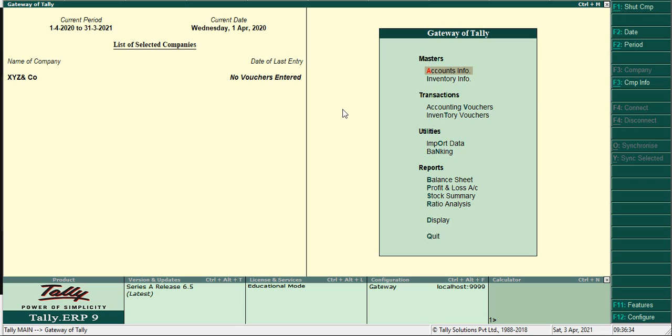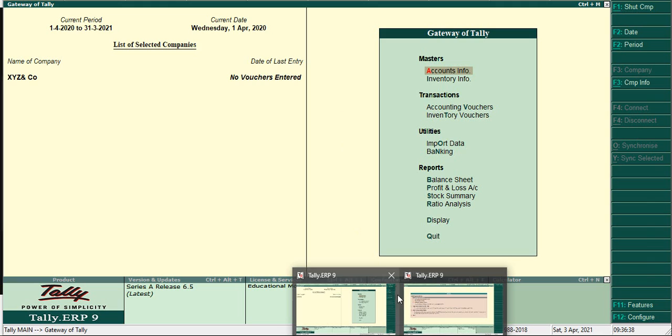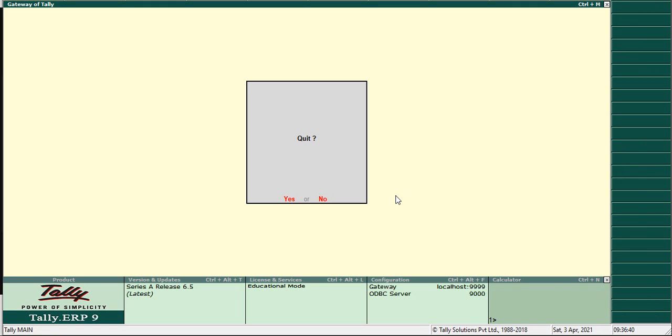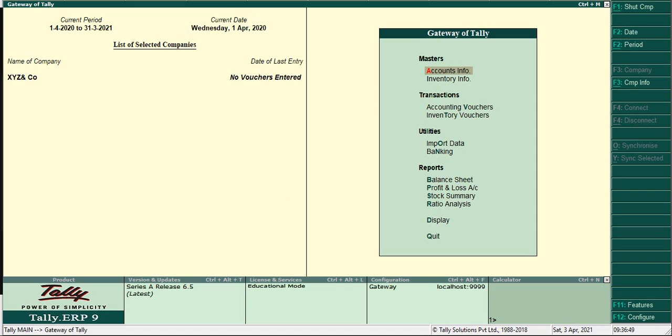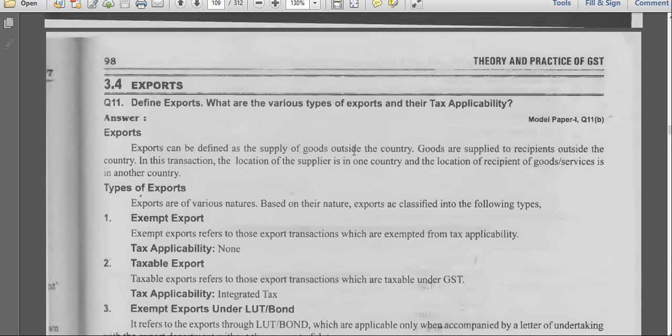Right. In the last class, we discussed composite dealers and purchases from unregistered dealers. So these are the two things we discussed in the last class. In today's class, we'll discuss exports.